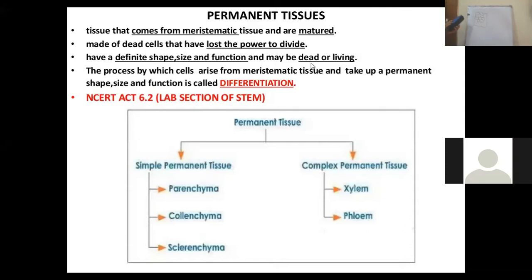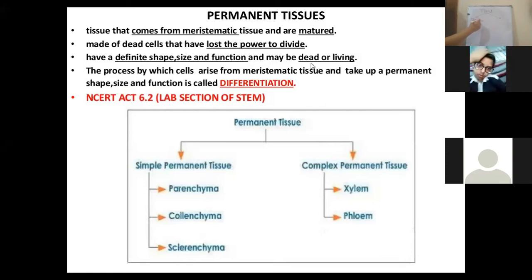So if I try to recap what we have read about plant tissue, we started with plant tissue on the basis of whether they have the ability to divide or have lost their ability. If they have the ability to divide, if they are still dividing and still living, then they will be called meristematic tissue. But if they have lost the ability to divide, then it will be known as permanent.